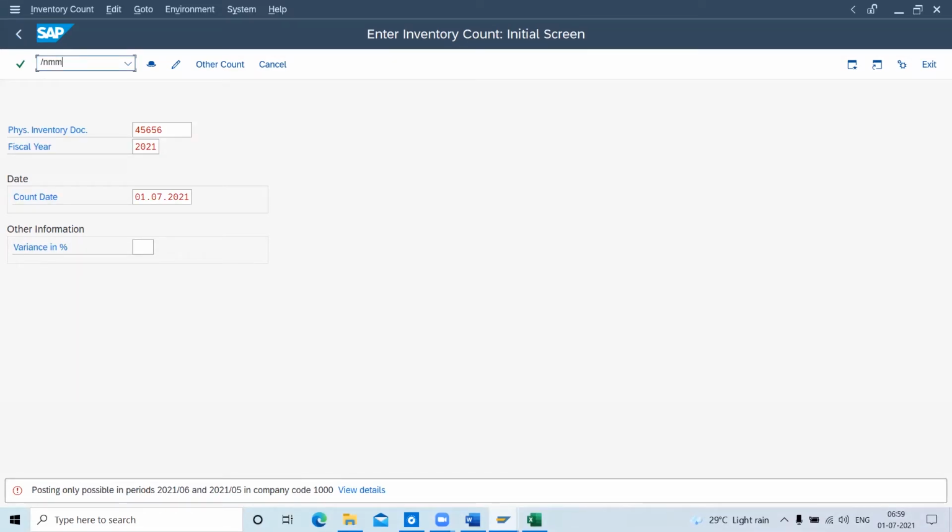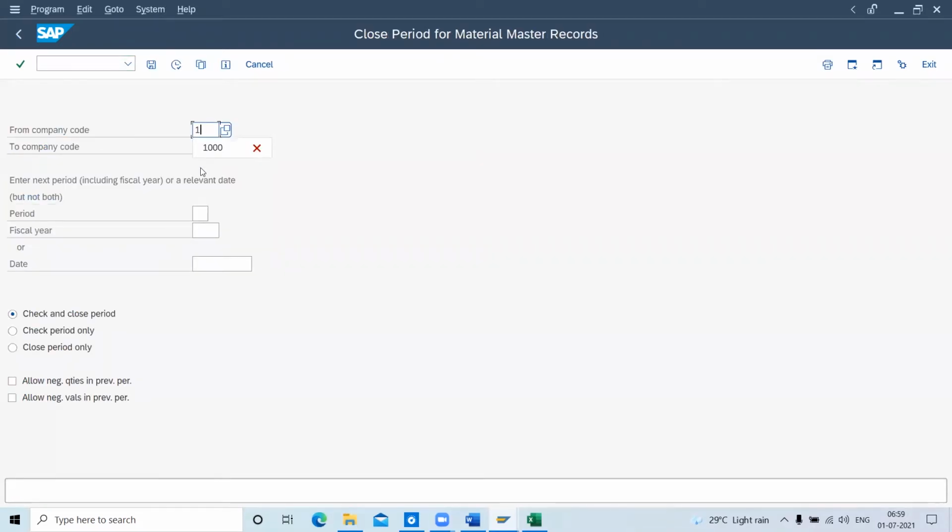I have to change this. Today is like a new month started.